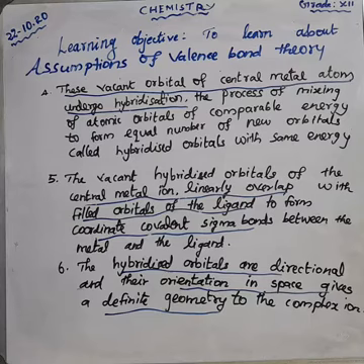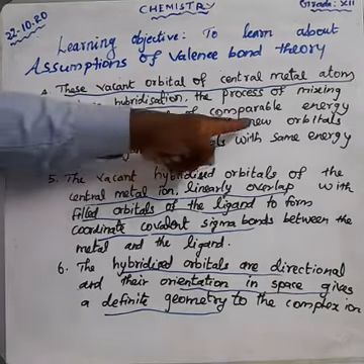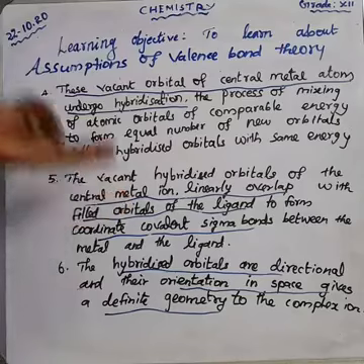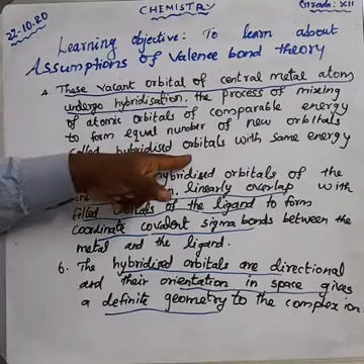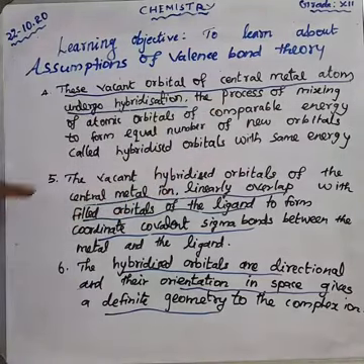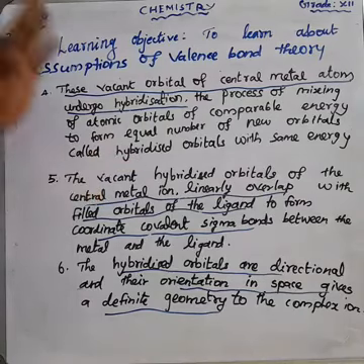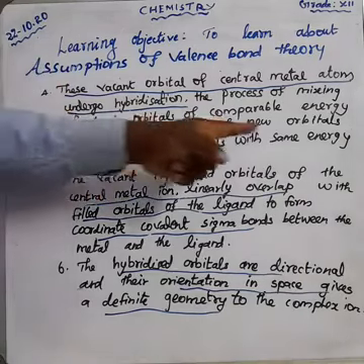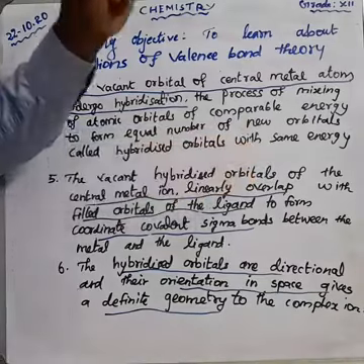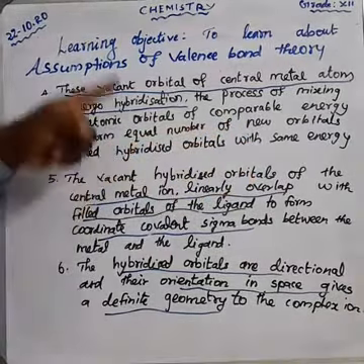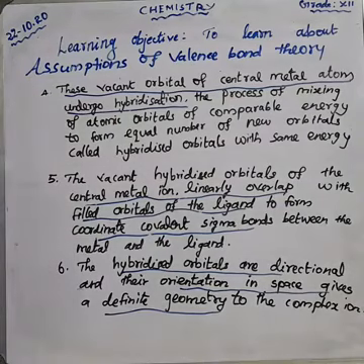Hybridization is the process of intermixing of atomic orbitals of comparable energy, not different energy, to form an equal number of new orbitals. These new orbitals are called hybridized orbitals. The hybridized orbitals must have the same energy, not comparable energy, the same energy. Next, the 5th point.